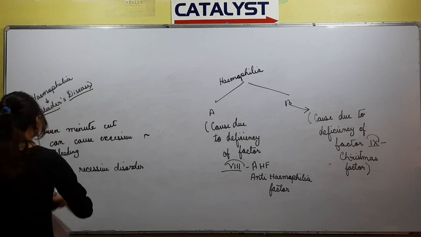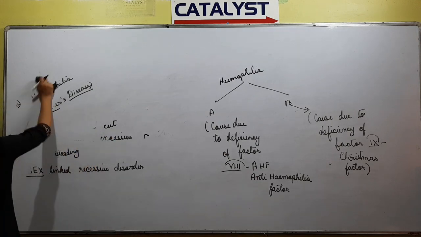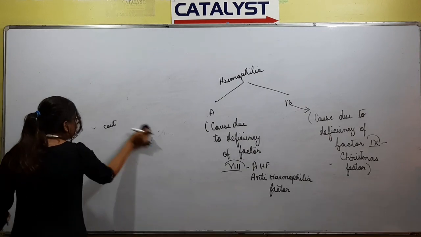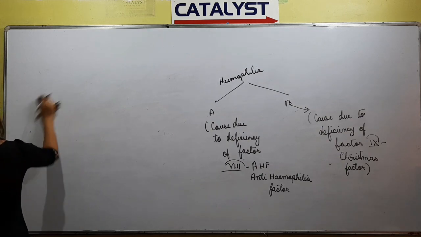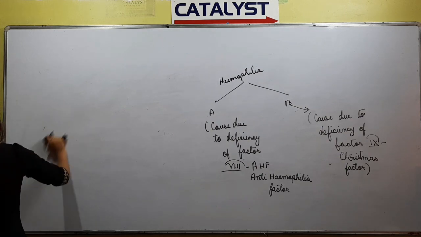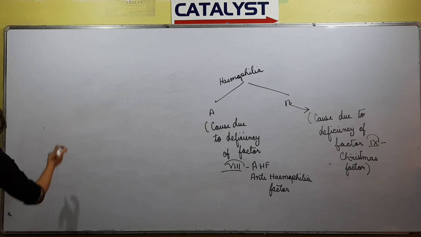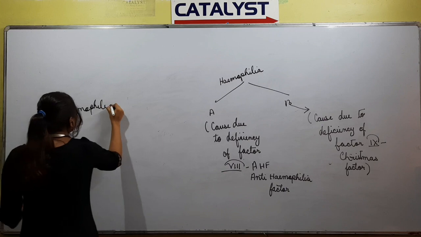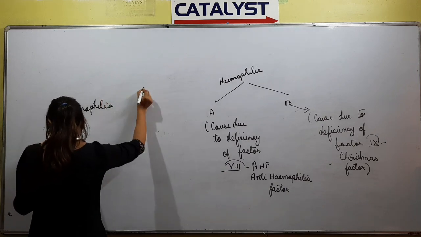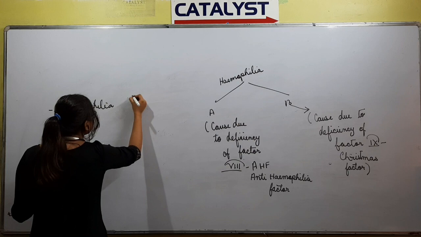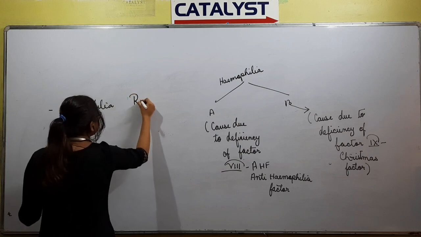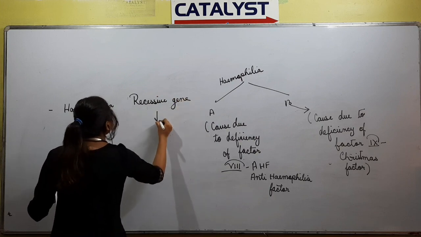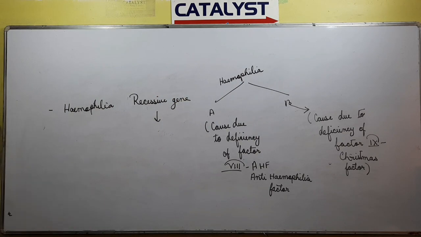So coming to the main cause, what happens in case of hemophilia? Hemophilia is a sex-linked trait which is caused due to a recessive gene. Okay, hemophilia is a sex-linked trait caused due to a recessive gene.